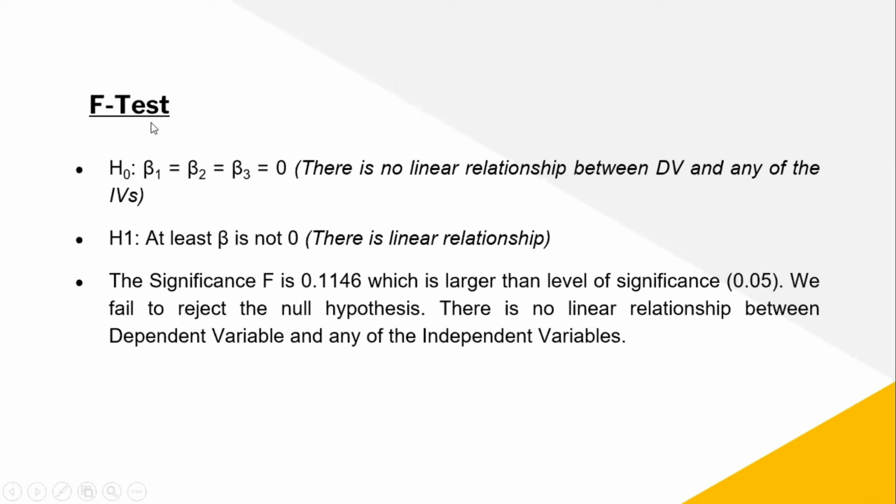So the explanation is, as you can see, H0 means null hypothesis and H1 means alternate hypothesis. The significant F based on the data that I have highlighted before is 0.1146, which is higher than the level of significance 0.05. So we fail to reject the null hypothesis. We fail to reject this. So there is no linear relationship between the dependent variable and any of the independent variables.